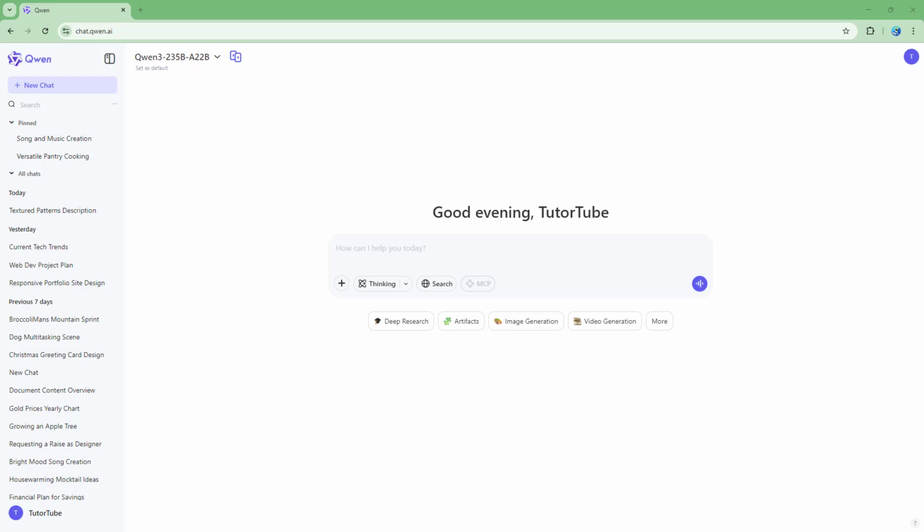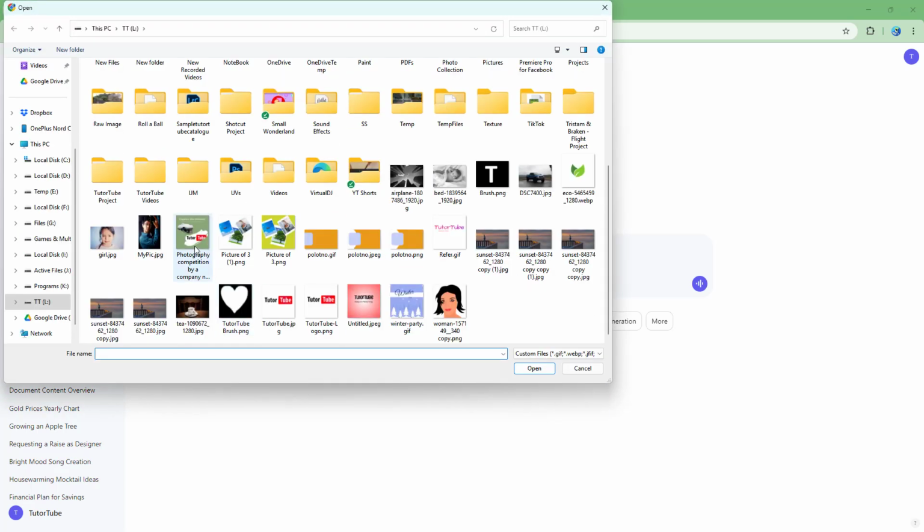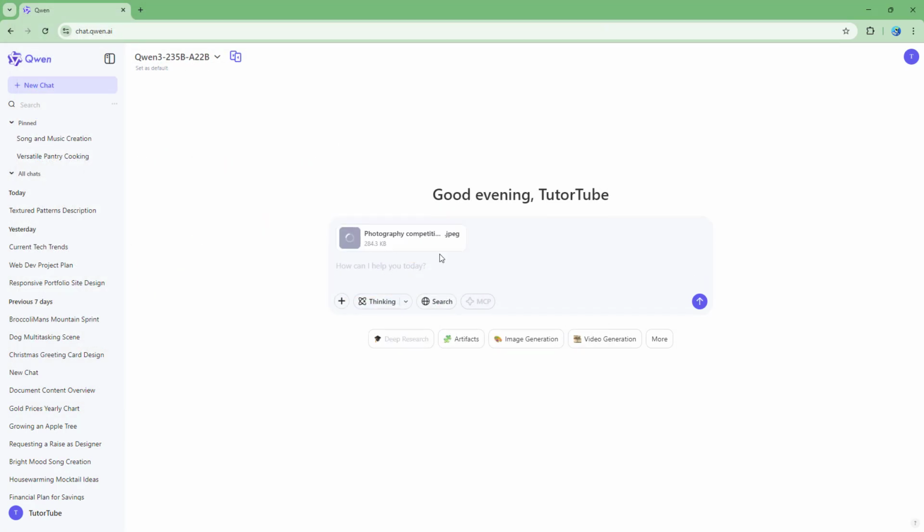If you want to go ahead and utilize the feature to analyze an image, then you can easily use Qwen. To do that, you need to go ahead and click on the plus button first and then upload an image that you want to analyze. Let's say, for example, if I were to go ahead and click right here, then this is what you have.